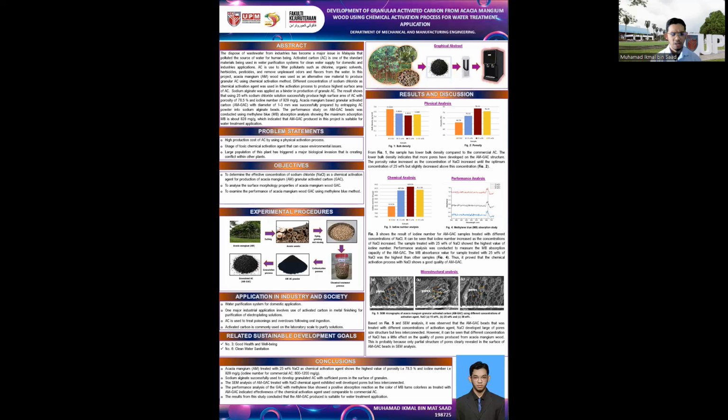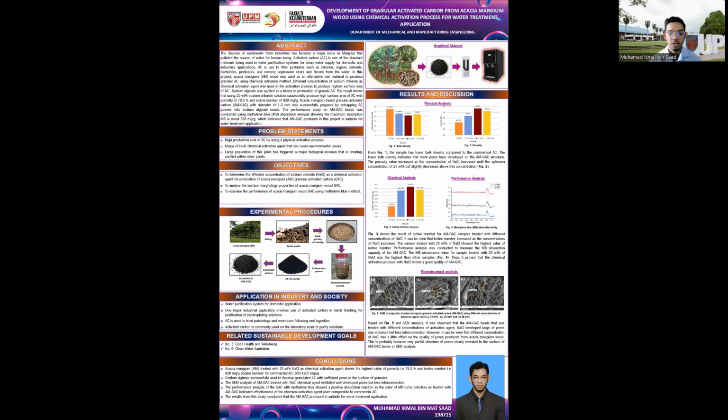For the problem statement, it is divided into three. The first is the high production cost of the physical activation process. It is also about the usage of chemical activation agents that can cause environmental issues. And the last one is about this plant itself, which is an invasive species that can affect other plants.